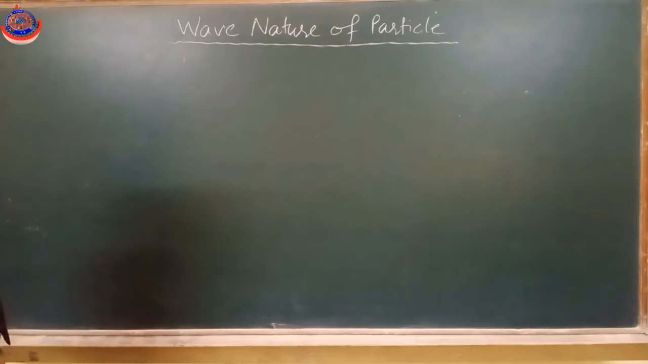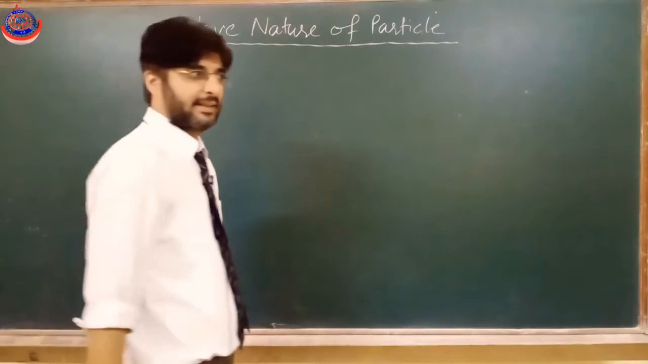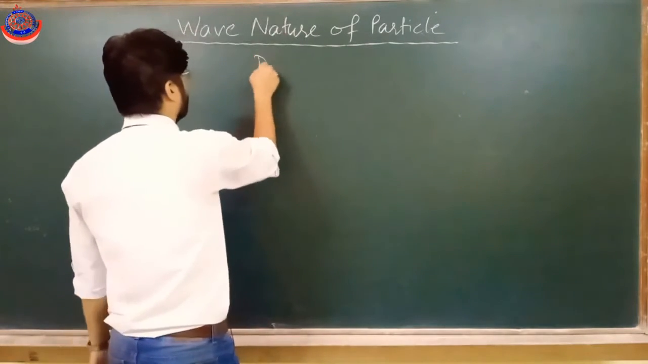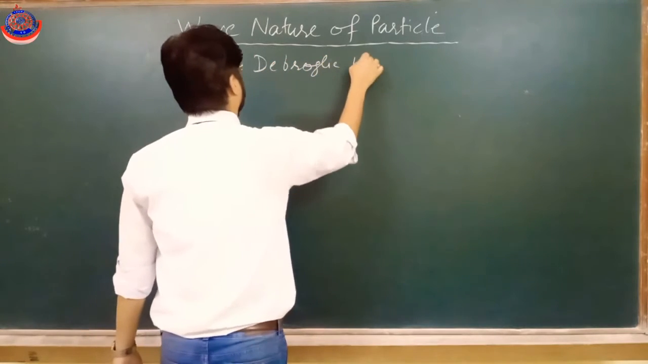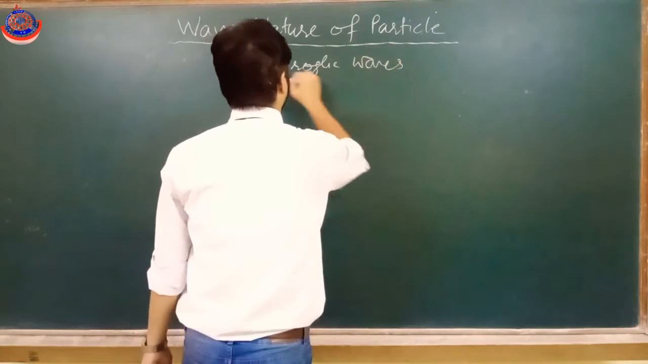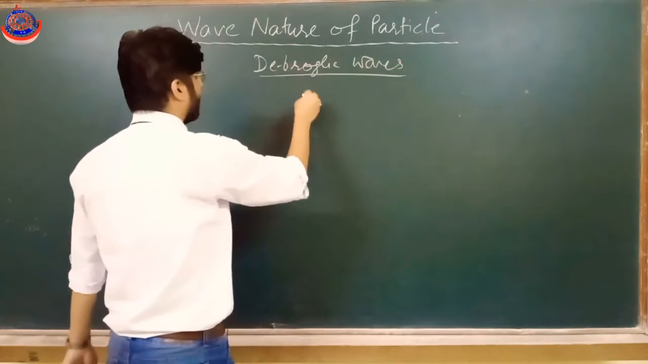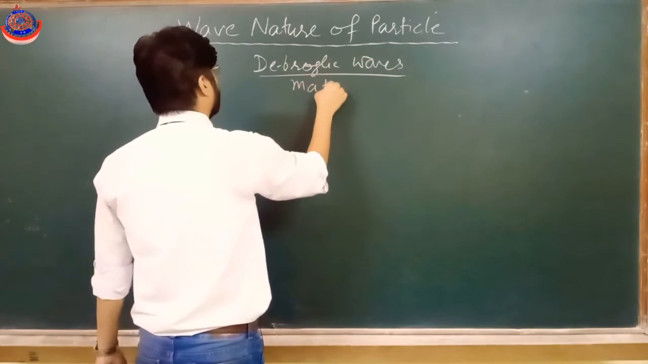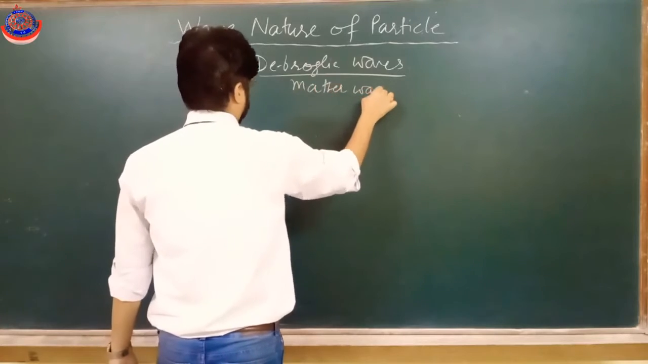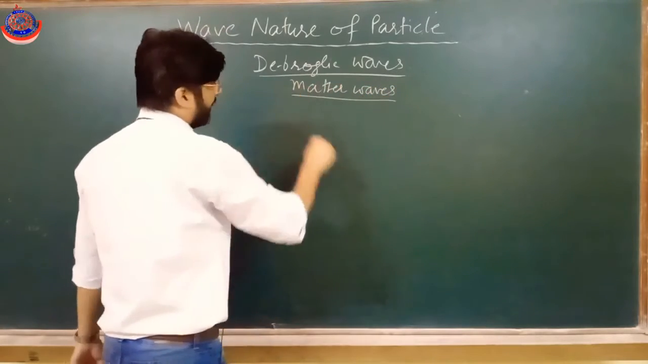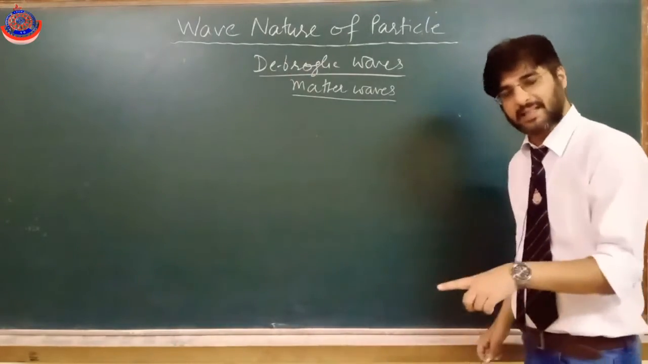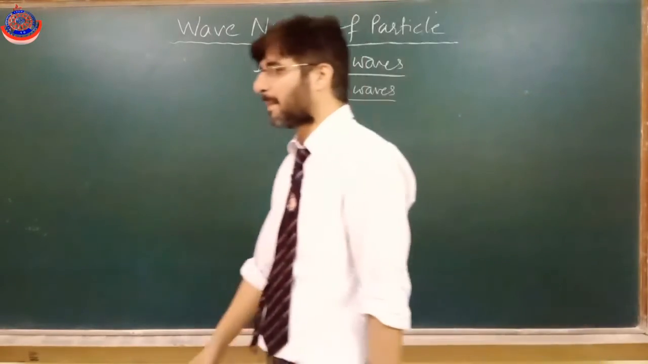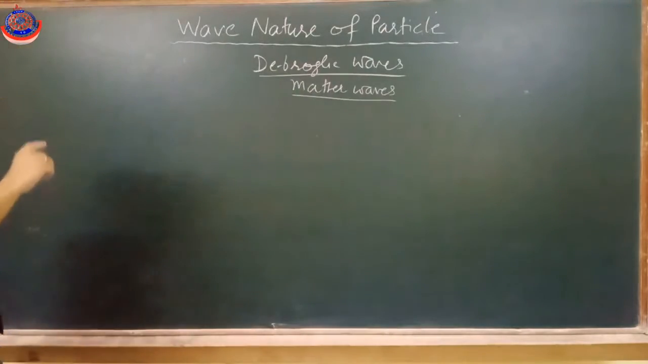Those waves are known as de Broglie waves. The name given is de Broglie waves or matter waves. Waves released due to the motion of a particle, motion of a matter. Now, what is the relation?